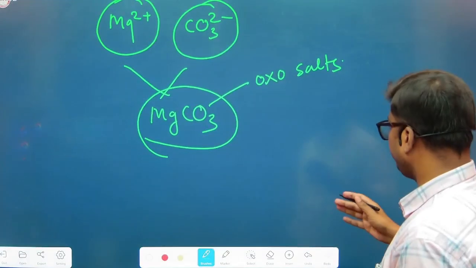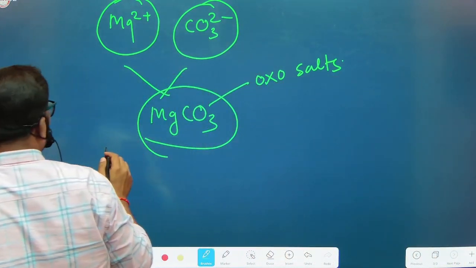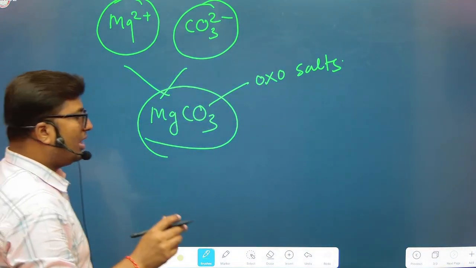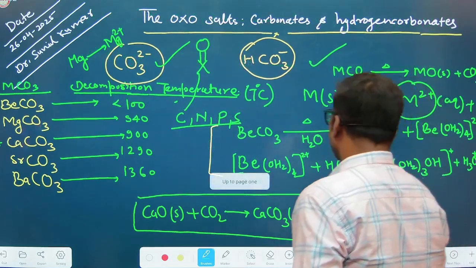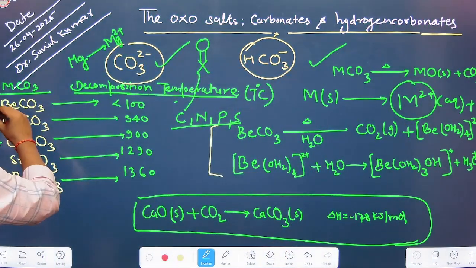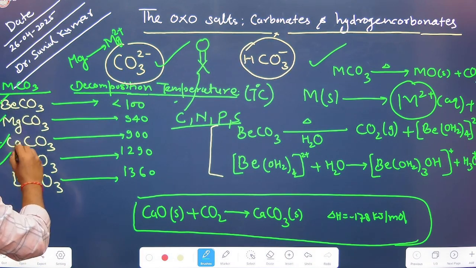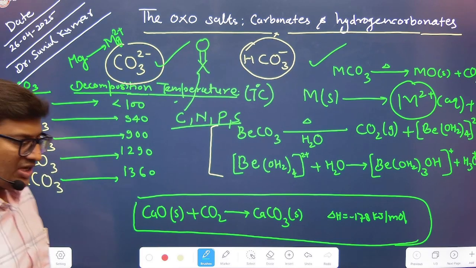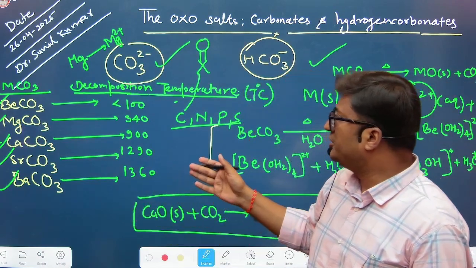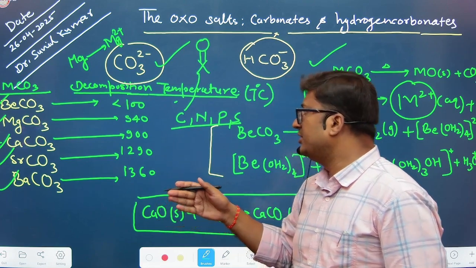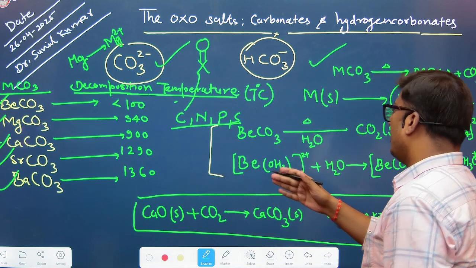All the alkaline earth metals form carbonates, right? The first species, as you know, is beryllium carbonate, then magnesium carbonate, calcium carbonate, strontium carbonate and barium carbonate. So these are the carbonates, and how the thermal stability of these carbonates varies with charge and size, that we want to focus on here.